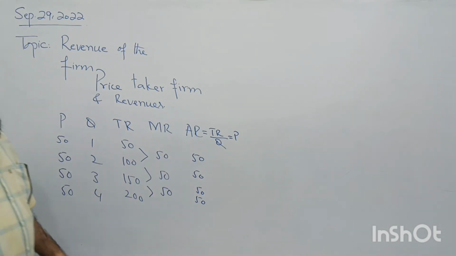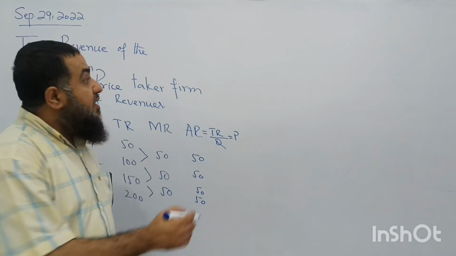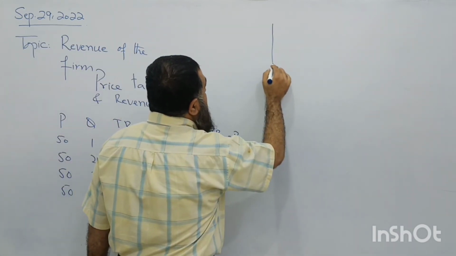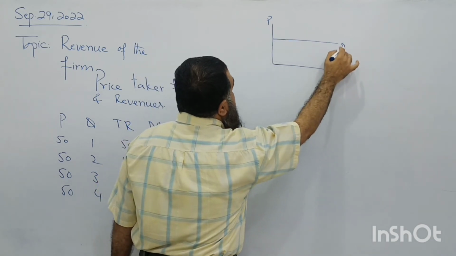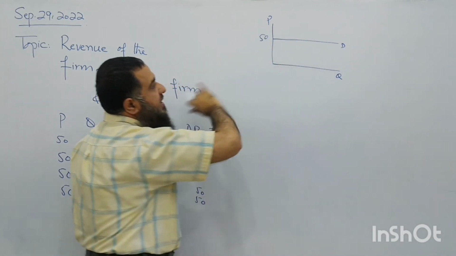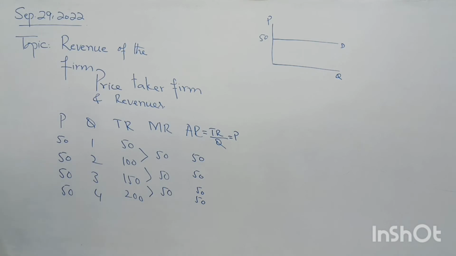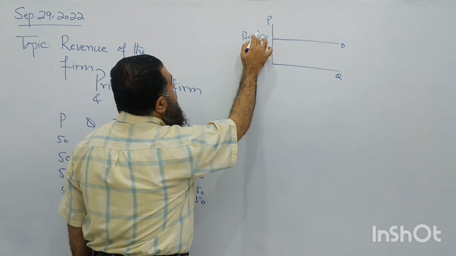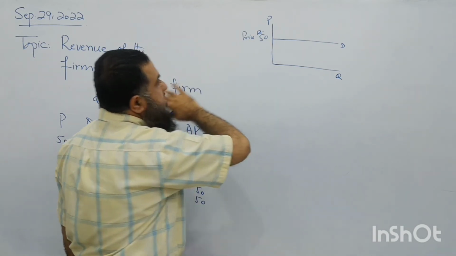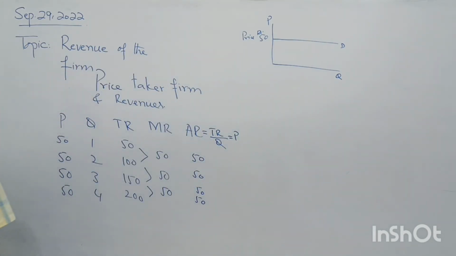What will be the shape of demand of the firm? I have drawn it earlier. So this is the demand curve. At 50 price, there is infinite demand. Price is rupees 50. So this is perfectly elastic demand. There is infinite demand for the product at this going price.